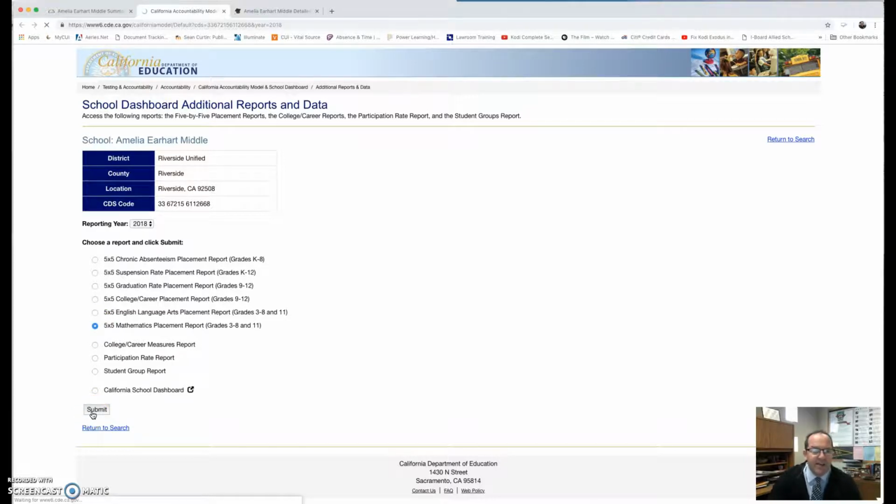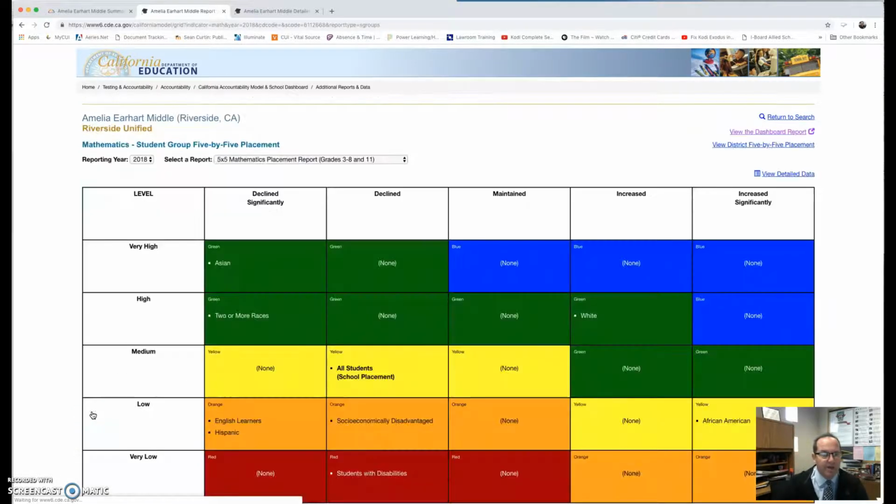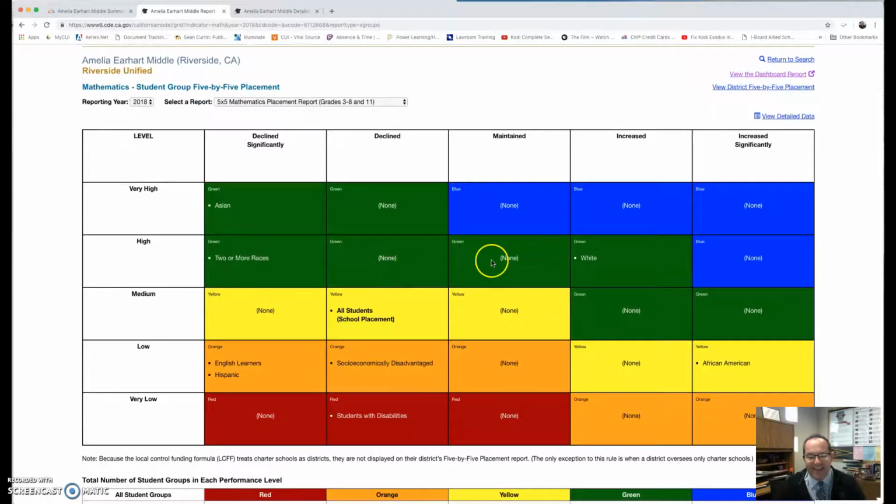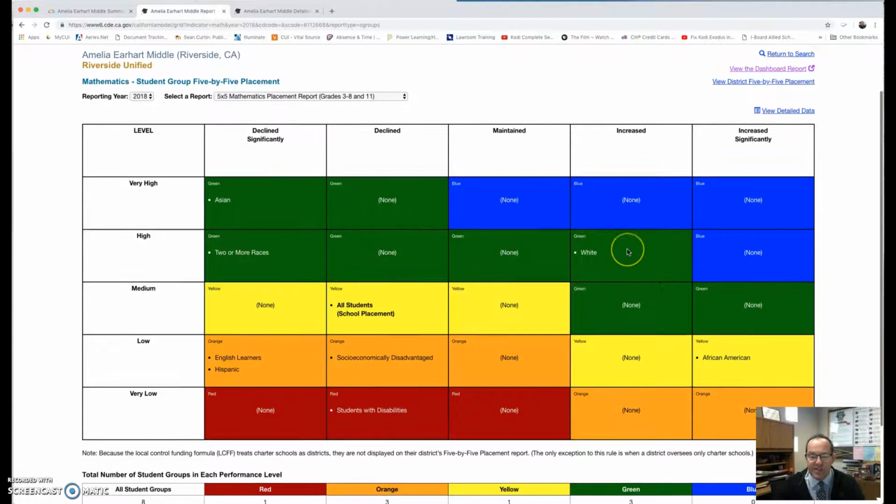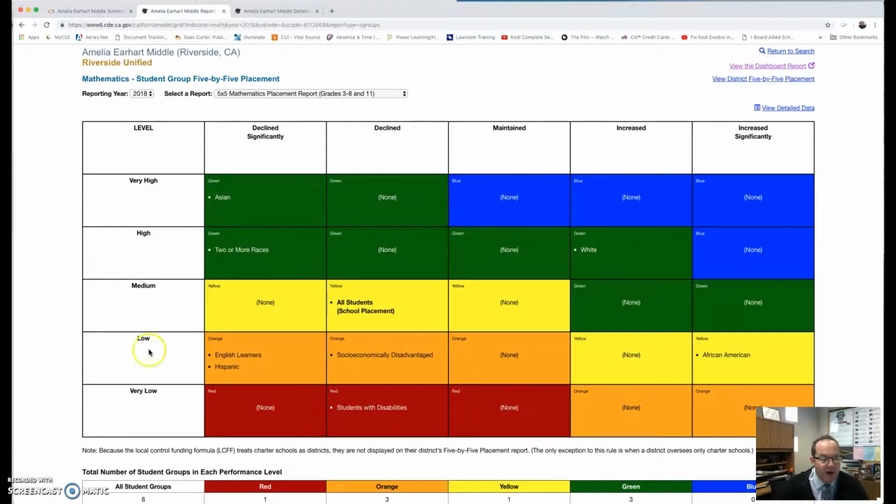And it's the same type of thing. So I want to make sure everybody has the data and this little presentation, so you can see where we scored with all students, our African American group, socioeconomically disadvantaged students, students with disabilities, our white students. And we can see, again, this is how we scored this year.